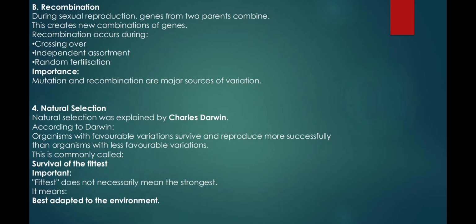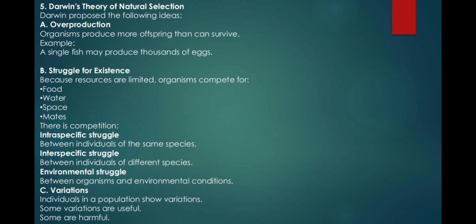Number 4, natural selection. Natural selection was explained by Charles Darwin. According to Darwin, "organisms with favorable variations survive and reproduce more successfully than organisms with less favorable variations." This is commonly called "survival of the fittest." Important: fittest does not necessarily mean the strongest. It means "best adapted to the environment." Number 5, Darwin's theory of natural selection.